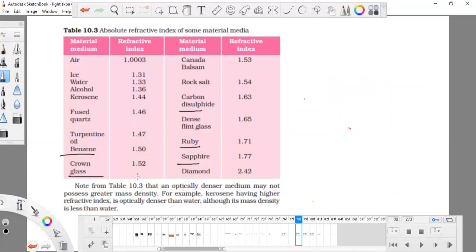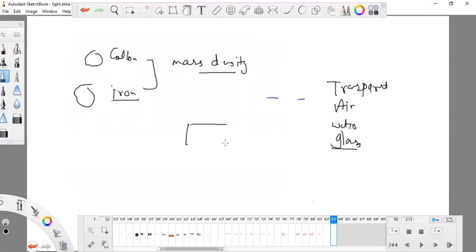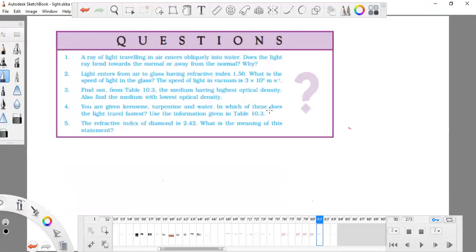Now we are going to do some numericals. First: a ray of light traveling in air enters obliquely. What is the meaning of oblique? Each and every light ray enters another medium obliquely, in this way. Does the light ray bend towards the normal or away from the normal? It depends.